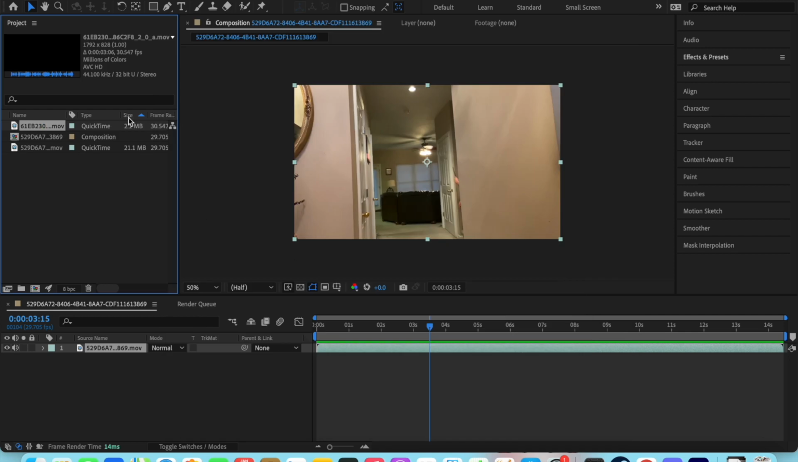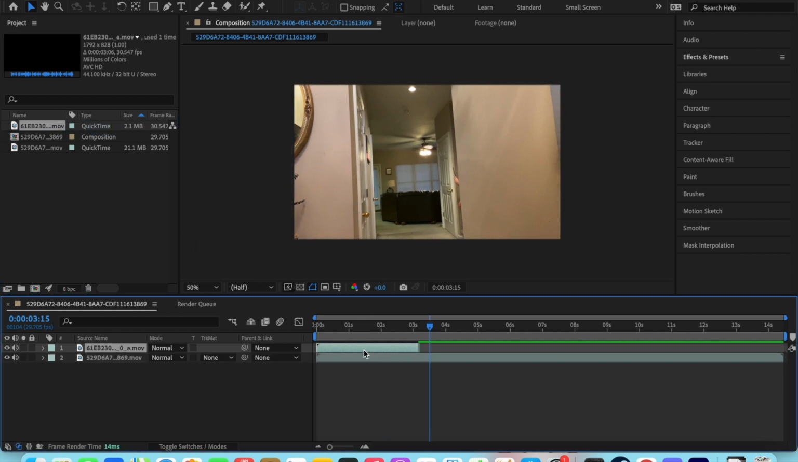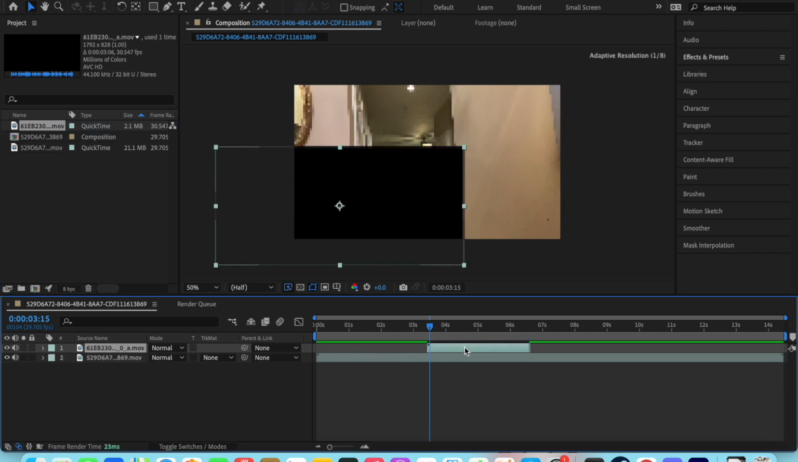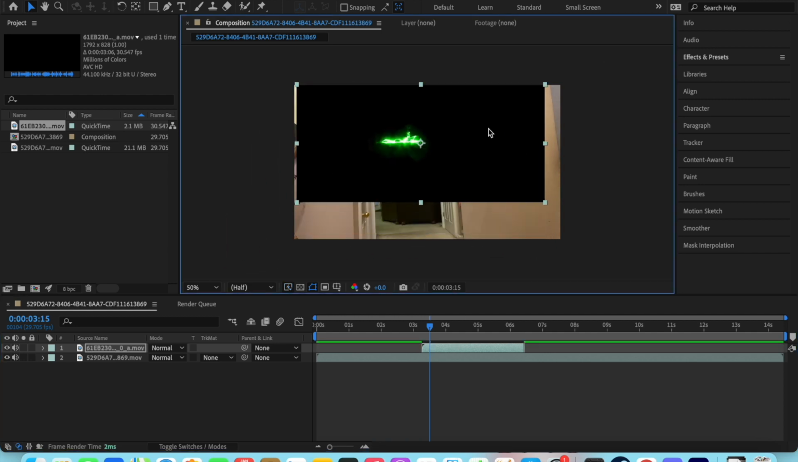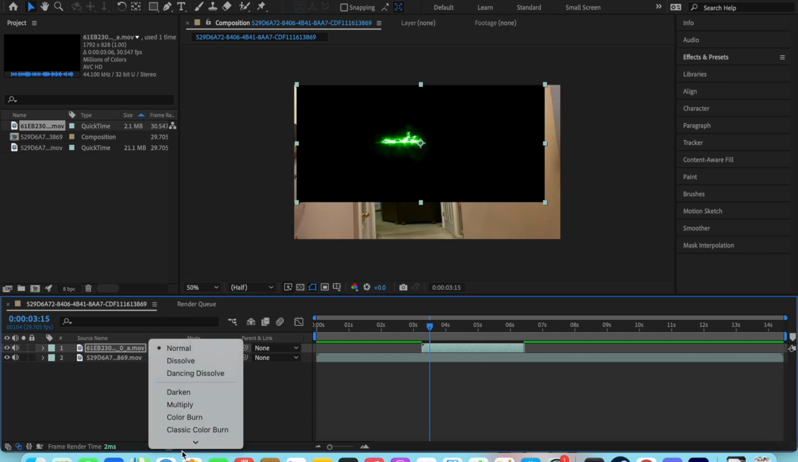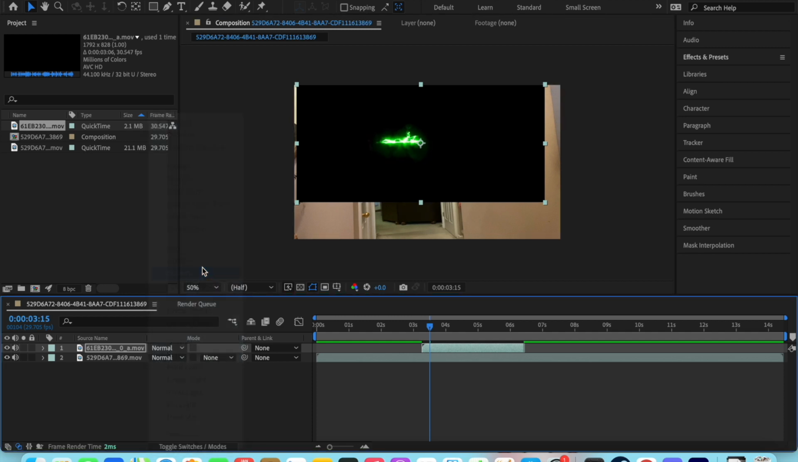Now that you have it in your project, hold it and drag it into your footage. You may drag it to where it goes in. Alright, now you get to see it. Now, if it has something behind it, like a black screen or whatever, press Mode, go down, and hit Screen.